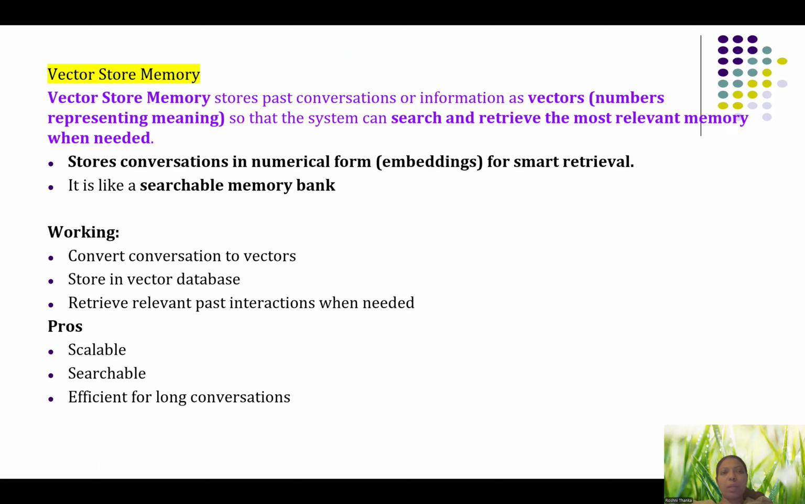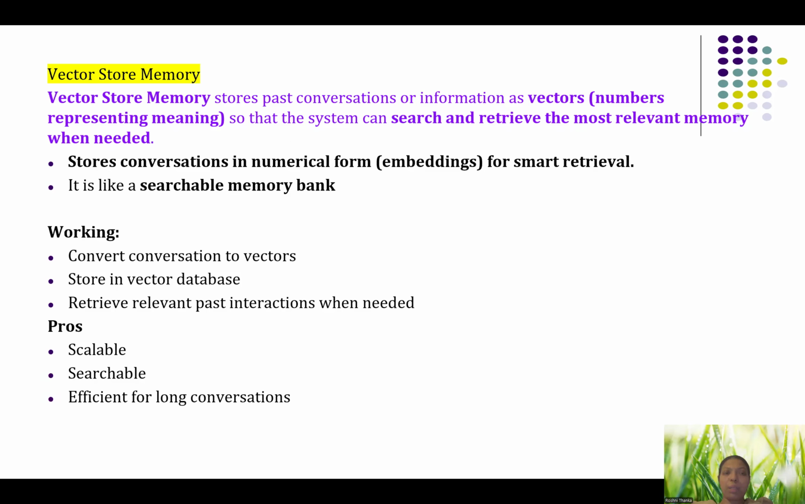Vector store memory is an important one. It stores the past conversation or information in a vector format. Vector format, as we have already discussed, is a numerical representation. So the system can easily search and retrieve the relevant memory whenever we need. Since it is a numerical format, searching and finding answers can be done in a very efficient manner. So it will store the conversation in numerical format, which we call an embedding, for smart retrieval. It is like a searchable memory bank.